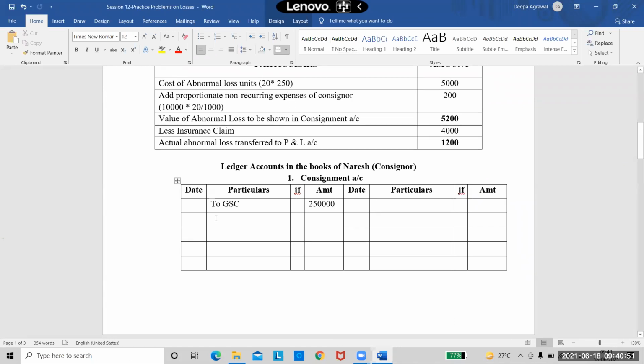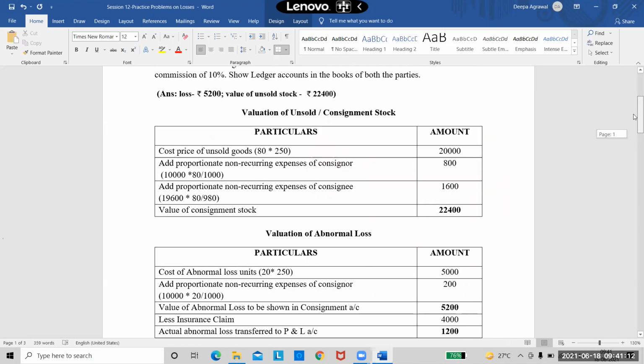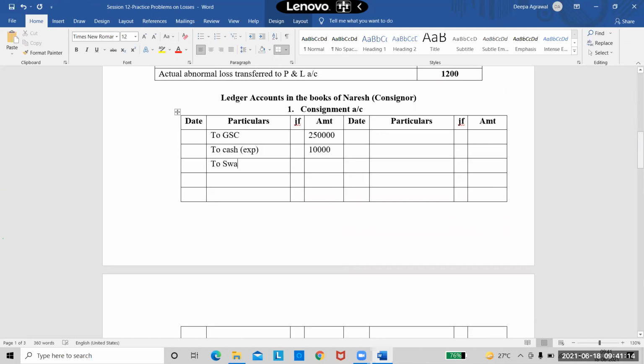The next entry is for the expenses of consignor. So I will write there to cash, in brackets expenses, and I'll put the amount as 10,000. Next entry is for advance. There is no advance given in the question, so forget that step. Next, I will take the consignee's expenses also. So what is the name of the consignee here? Consignee Swaroop. So I will write here Swaroop and in brackets expenses. So the consignee's expenses are 19,600. Then I'll take the consignee sales.